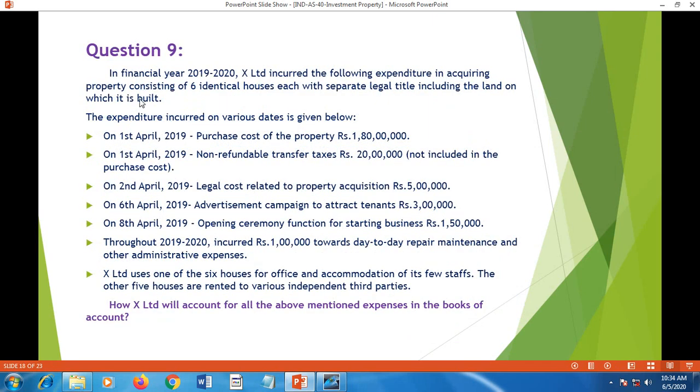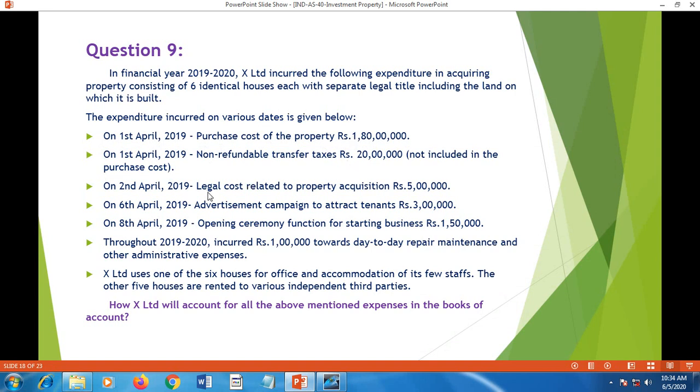Question number 9. In financial year 2019-20, X Limited incurred the following expenditure in acquiring property consisting of 6 identical houses, each with separate legal title, including the land on which it is built. So there are 6 identical houses with separate legal titles. The expenditure incurred on various dates is given below. On April 1st, purchase cost of the property 1 crore 80 lakh. On the same day, non-refundable transfer taxes 20 lakh. It is not included in the purchase cost.